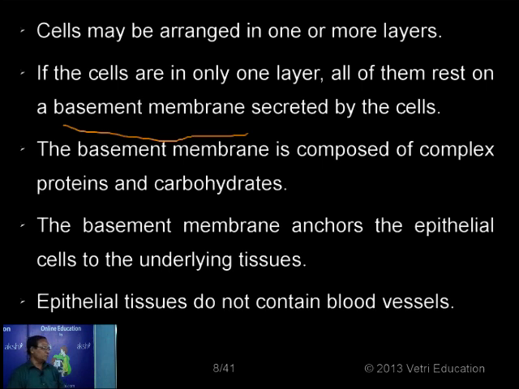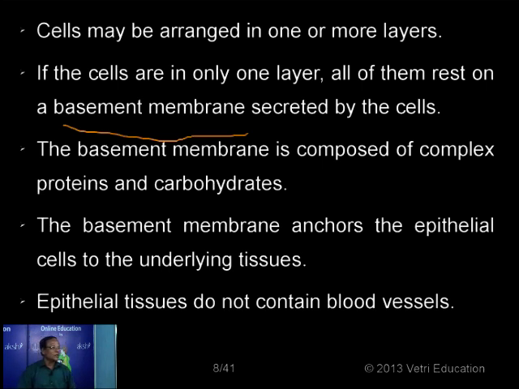The function of the basement membrane is anchoring the epithelial cells to the underlying connective tissue. So we have the basement membrane, above which are one or many layers of epithelial tissue, and below it the connective tissue, to which the epithelial cells are fixed with the help of the basement membrane.